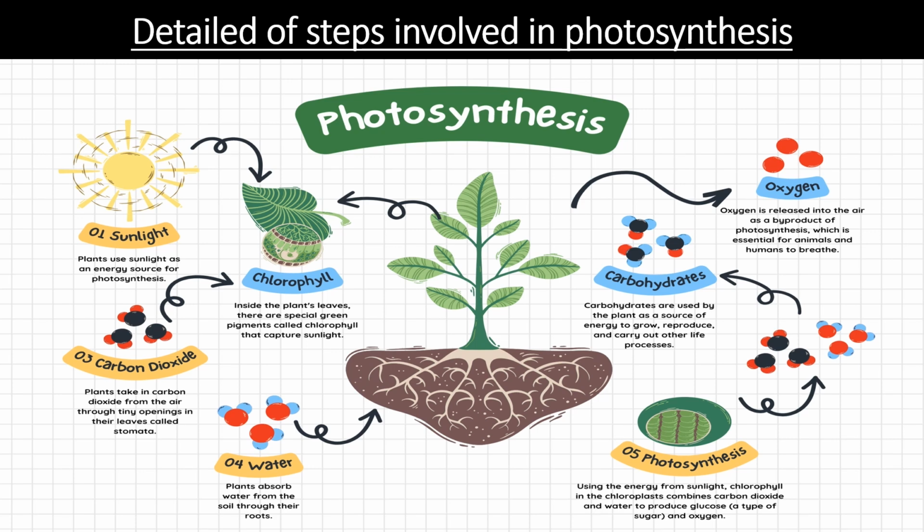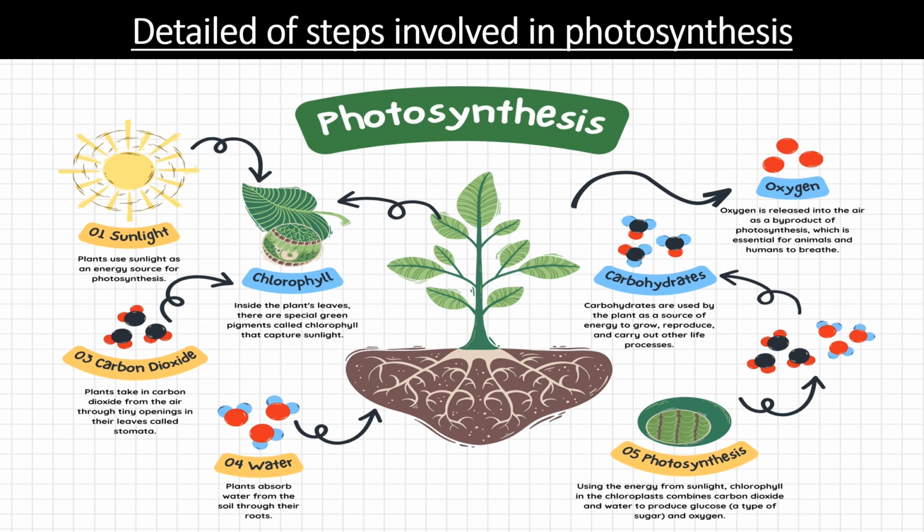In the center of this picture, you see a plant, and the plant has chlorophyll in its leaves. So it is shown that chlorophyll is already present in the plant. The process of photosynthesis takes place in green leaves of the plants. In other words, food is made in green leaves by the plant.